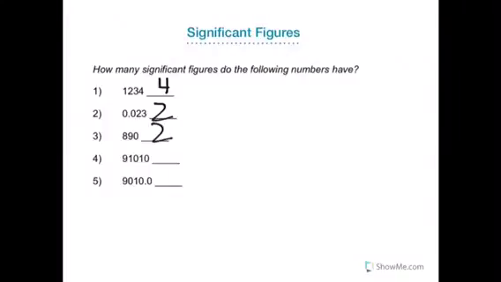Number 4 also ends in a 0, and has 4 numbers before it that are not zeros, and therefore they are significant, and so is the 0. And finally, number 5, it ends in a 0, but is after the decimal point. Therefore, there are 5 significant figures. And that is all there is for this section.